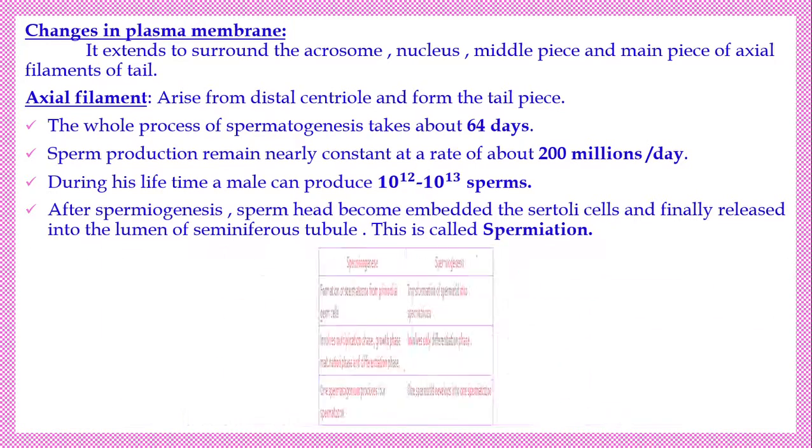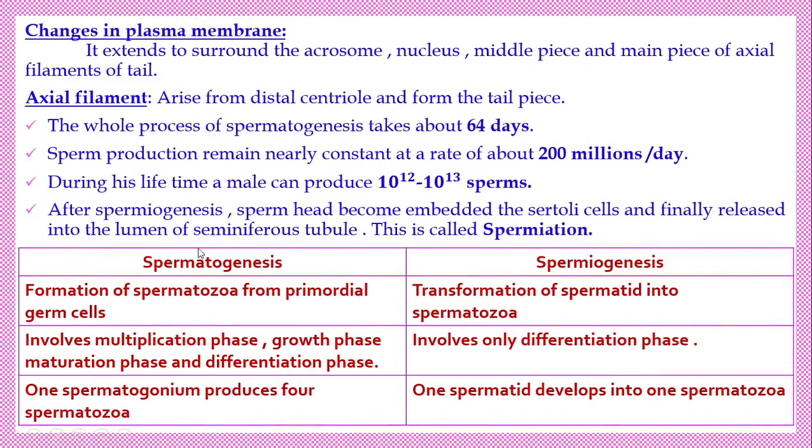Three more questions. Now, the difference between spermatogenesis and spermiogenesis. The formation of spermatozoa from the primordial germ cell is called spermatogenesis. The transformation of the spermatid into a spermatozoon is called spermiogenesis. Spermatogenesis involves multiplication, growth phase and maturation. But in spermiogenesis, there is only differentiation. There are no such different kinds of phases.